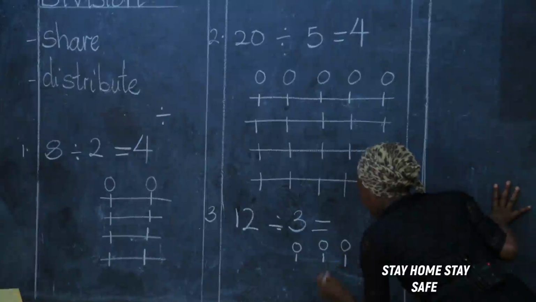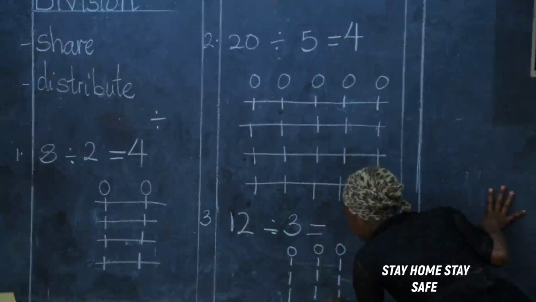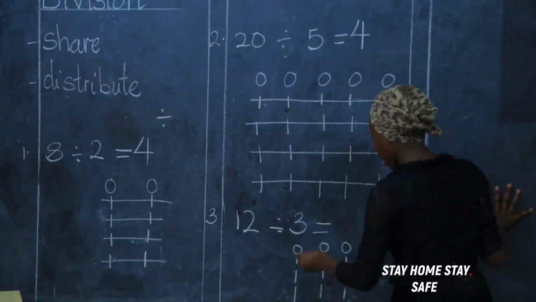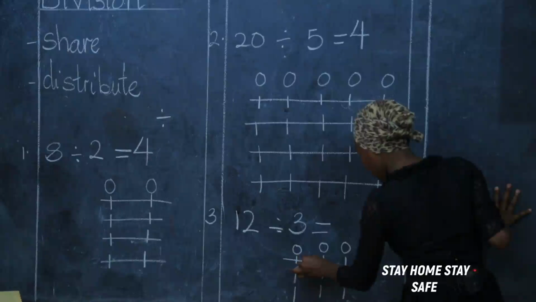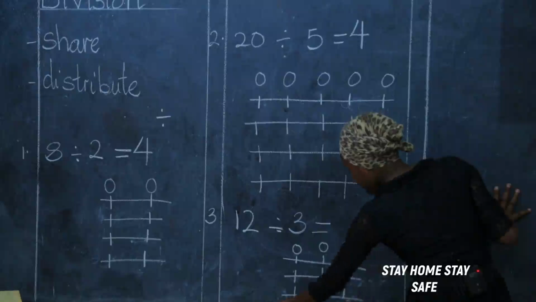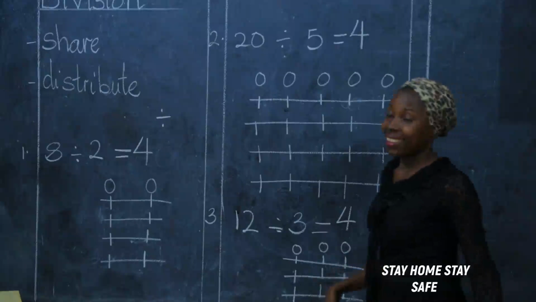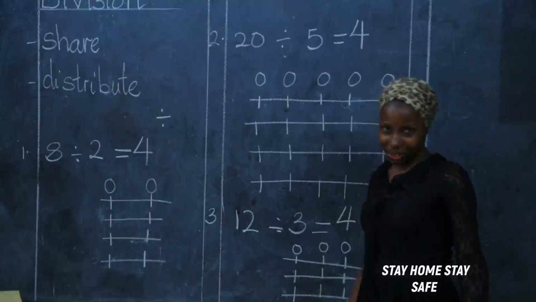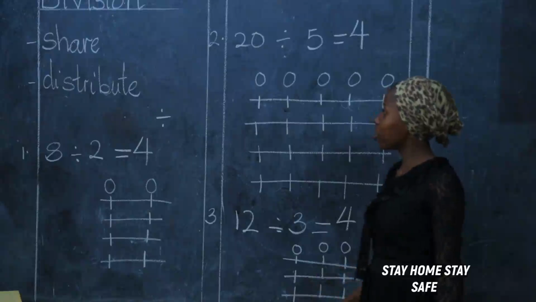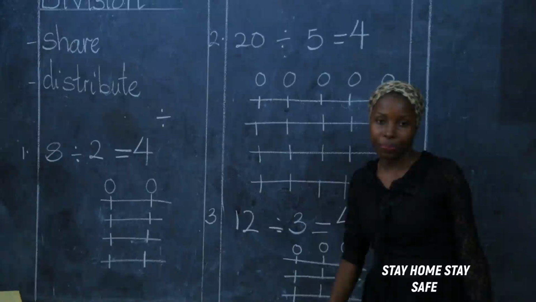1, 2, 3, 4, 5, 6, 7, 8, 9, 10, 11, 12. Let's count and see if everybody was getting a share as we were giving out. 1, 2, 3, 4. So what's the answer? 4. Isn't that simple? Don't you think you can work out even bigger numbers? I have a strong trust in you, and I believe you can do as many numbers as you can.